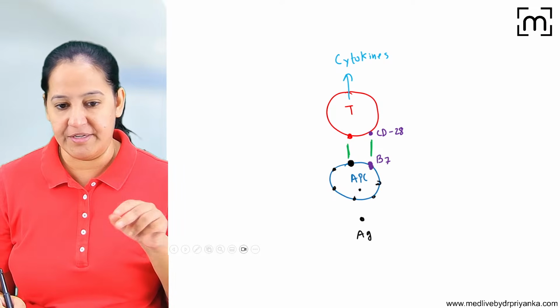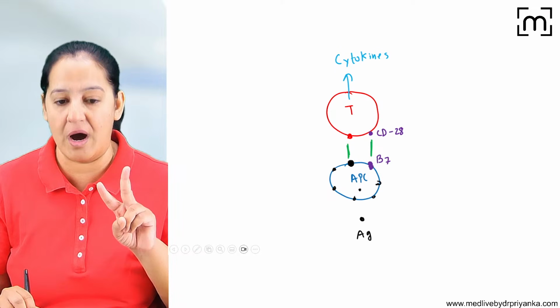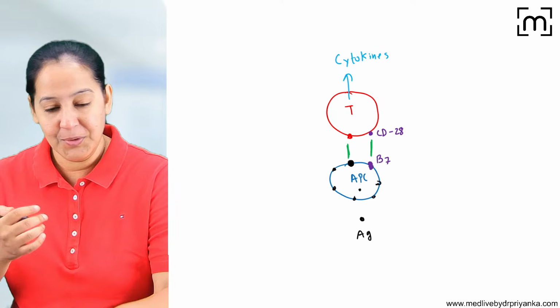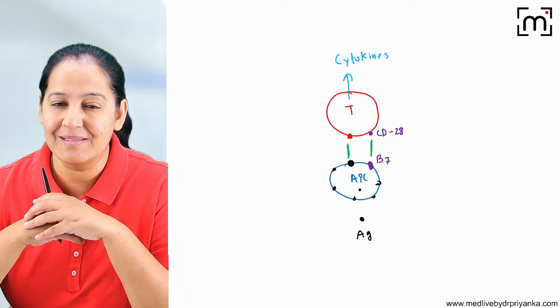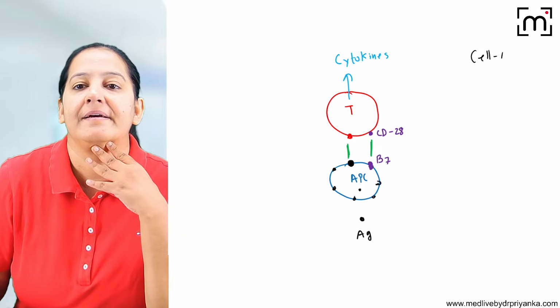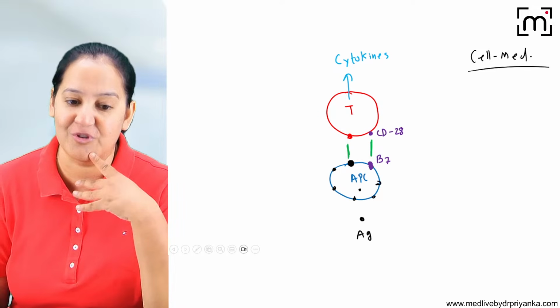There are 2 types of immunity. What are the 2 types of immunity? My first slide today, 2 hours or 1.5 hours ago, was about the 2 types of immunity. Who will tell me? Who has been attending the lecture from the very beginning? What are the 2 types of immunity, people? Humoral and cell-mediated. This is cell-mediated immunity, you can see. So we will revise it so that we will have a better understanding of the 5 mechanisms of tolerance.